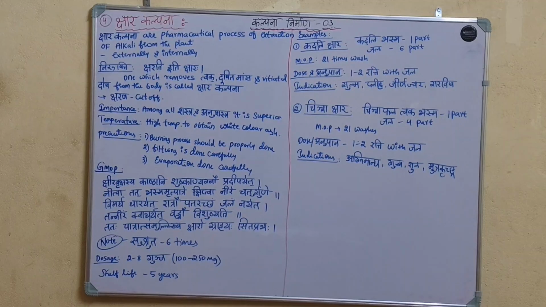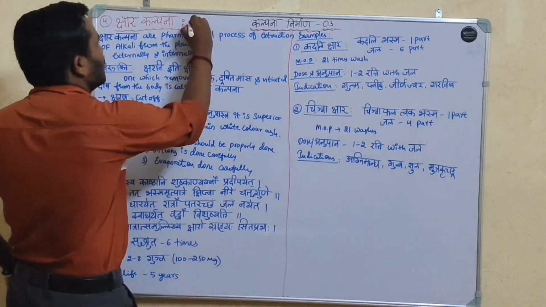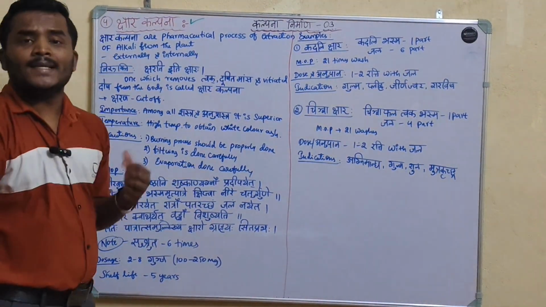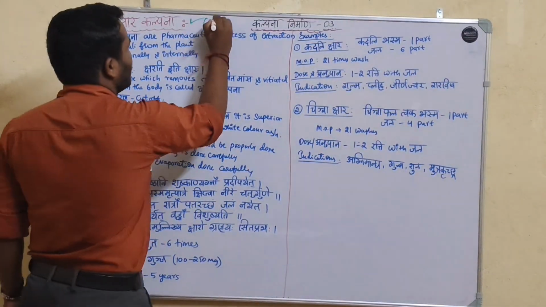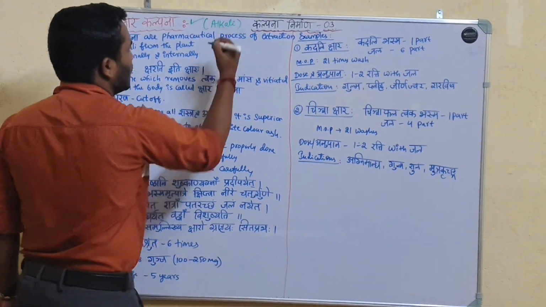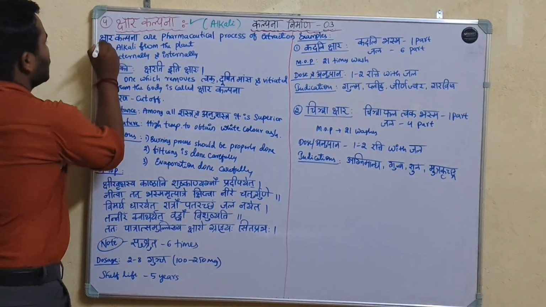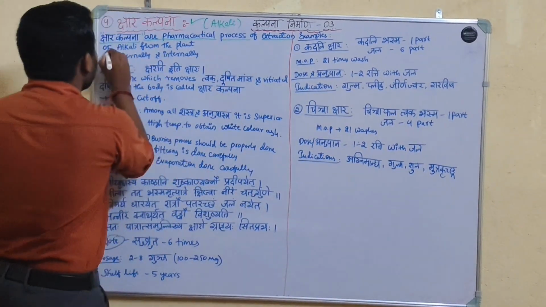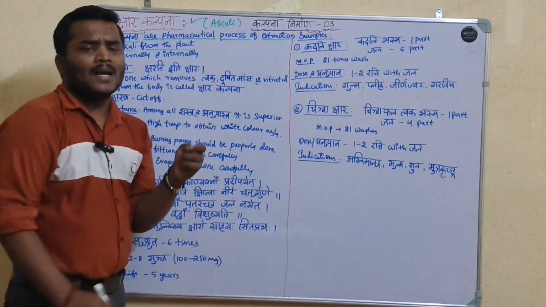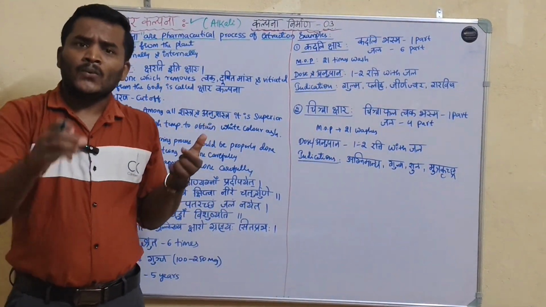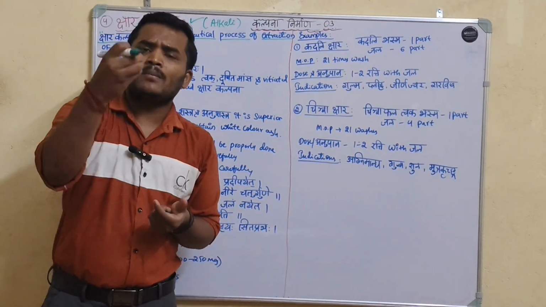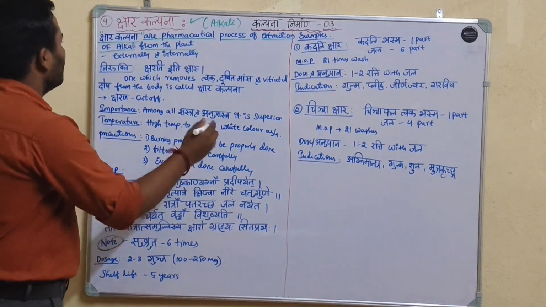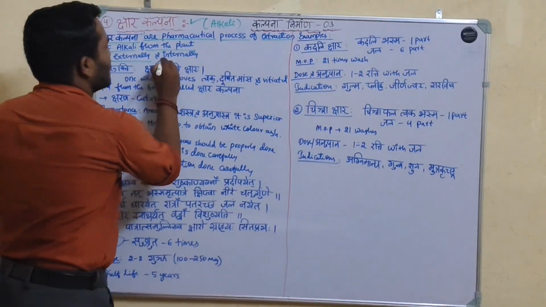Now we discuss one more kalpana, that is Kshara kalpana. It is under kalpana nirmana 3. This is the fourth kalpana, that is Kshara kalpana. Kshara means alkali. Kshara kalpana is the pharmaceutical process of extraction of alkali from the plant. These are called as Kshara kalpana. It can be used externally as well as internally.